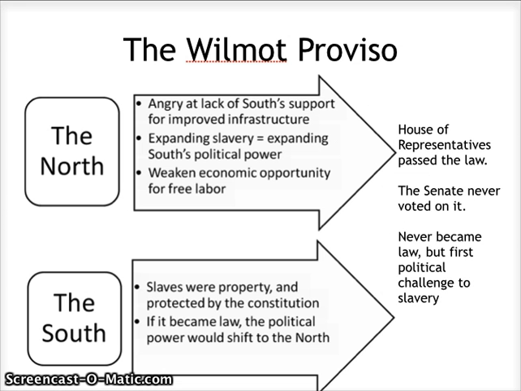So let's look at this argument in a North versus South sort of way. First off, the Northerners end up being angry at Southerners for not wanting to improve infrastructure. Now, infrastructure are things like roads, railways, canals, ways to improve transportation. Basically, at this point, the South is saying that they don't want to improve that because that doesn't really help the Southern economy. The second thing is that we have this idea of expanding slavery.